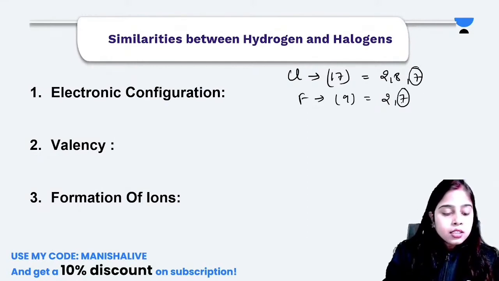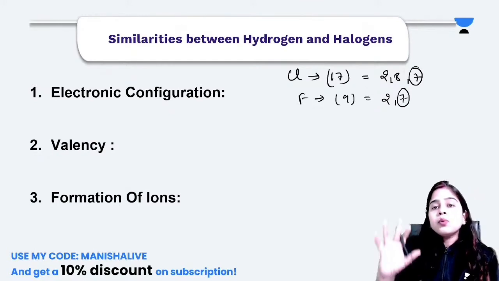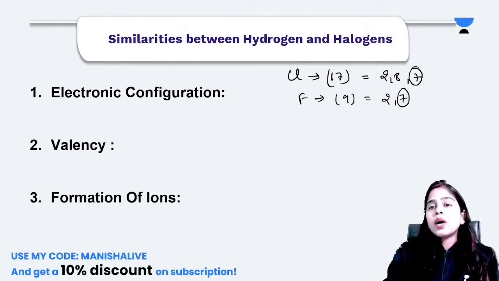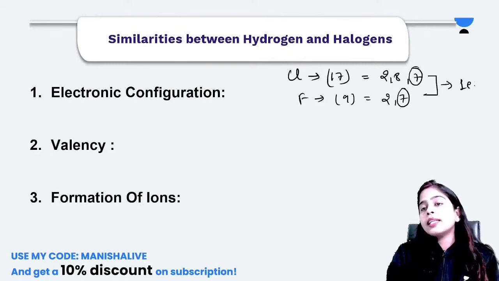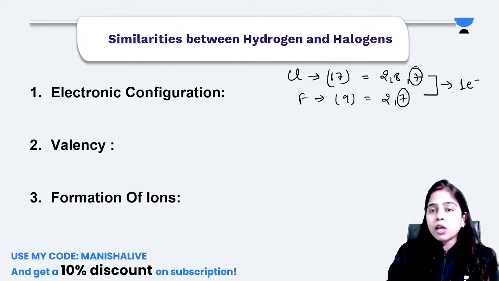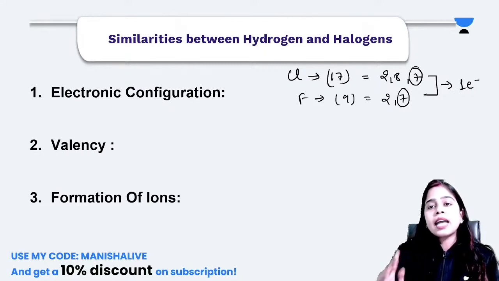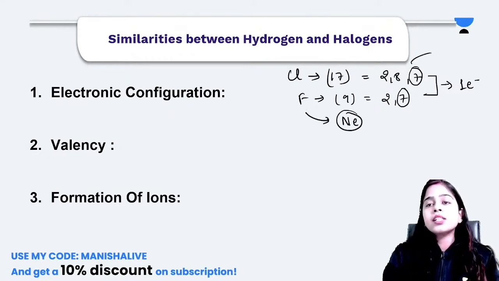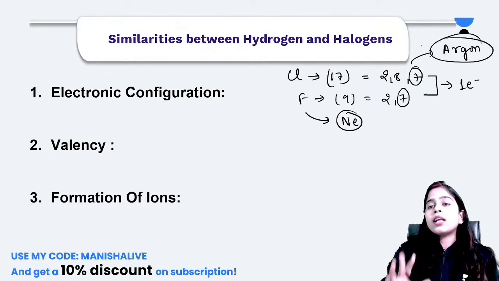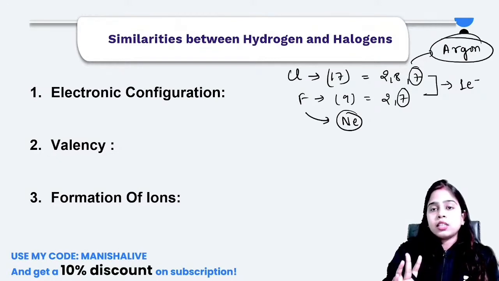So both of these non-metals require only one electron to complete their octet and gain noble gas configuration. Fluorine will try to attain the noble gas configuration of neon, and chlorine will try to attain that of argon. So they both require only one electron each.